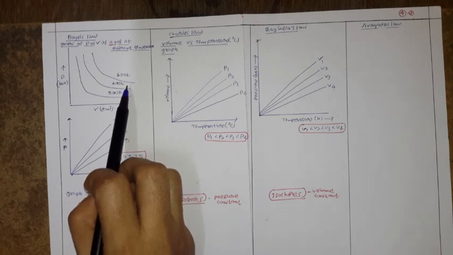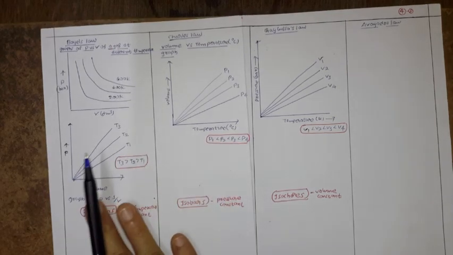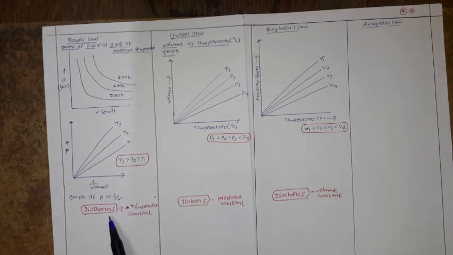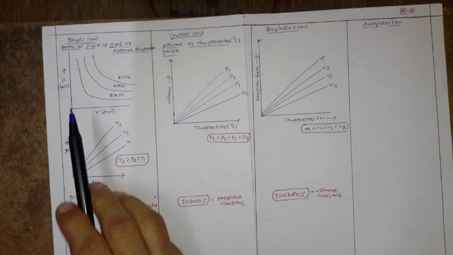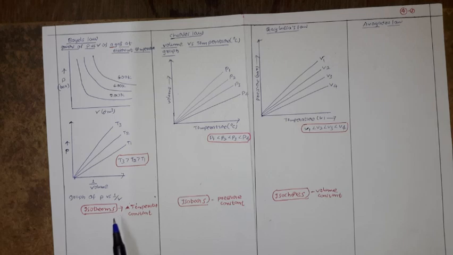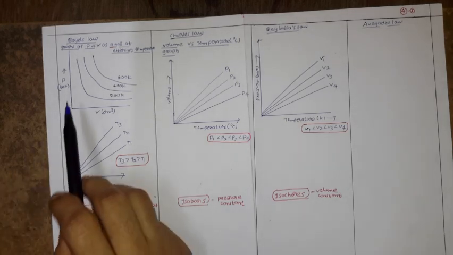So these are the plots drawn at constant temperature, and I will call these plots isotherms. Already we discussed that plots drawn at constant temperature are called isotherms.